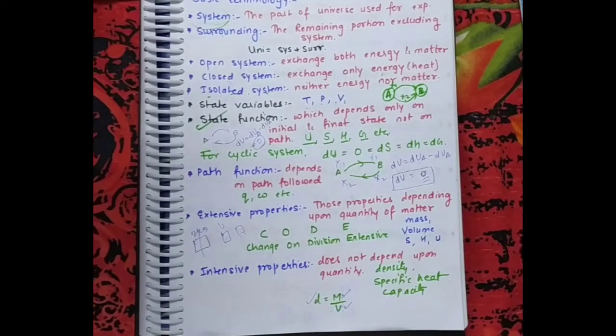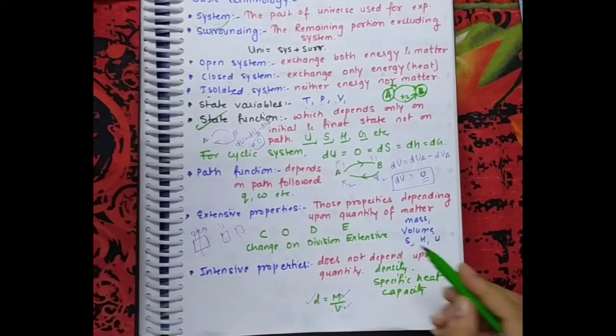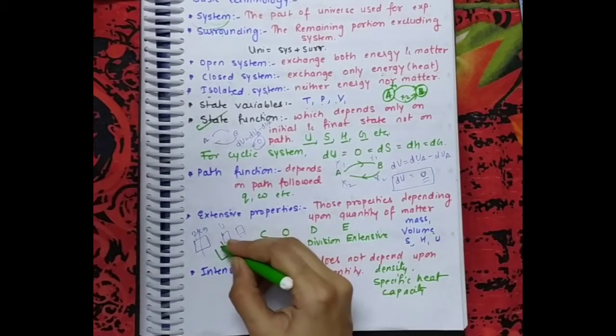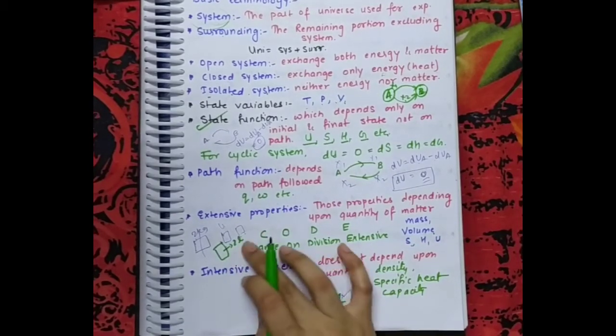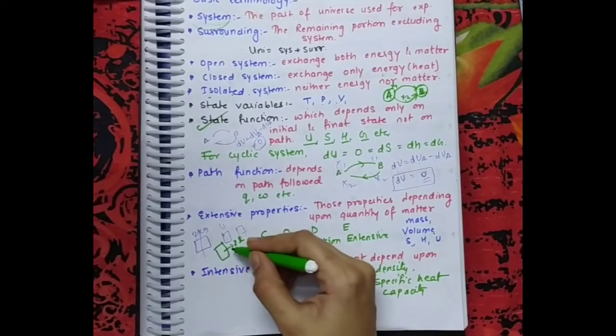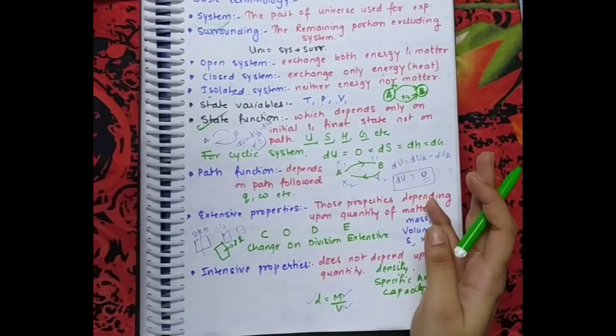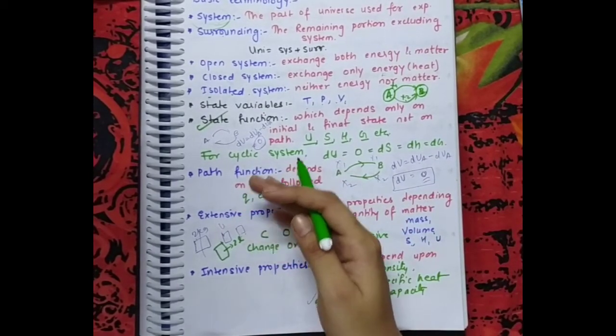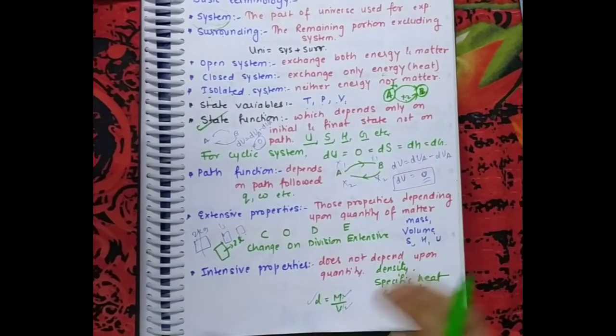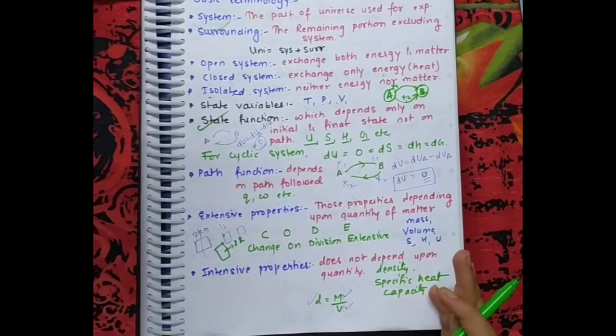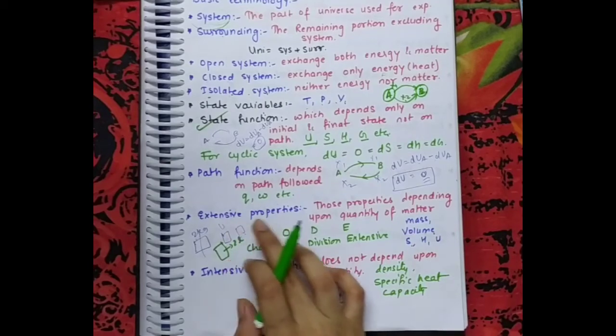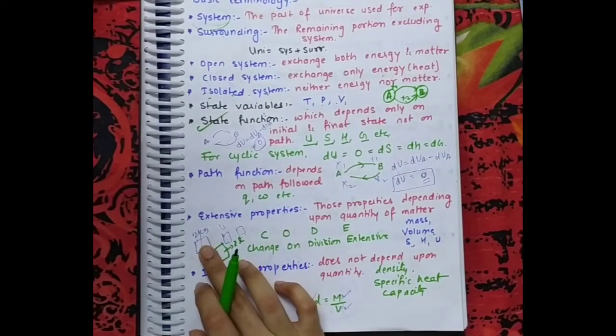Means जिसको हम divide करें और वो उसकी property change है, जैसे mass, volume. Suppose we have any container in which 2 liter water is present. अगर इस 2 liter water को हम दो half bowl में divide कर दे, तो एक में 1 liter water हो जाएगा, दूसरे में 1 liter water हो जाएगा. मतलब divide करने से volume क्या हो गया? Change. तो ऐसे टाइप की properties को क्या बोलते हैं? Extensive. Similarly, mass भी वैसे कर सकते हैं.